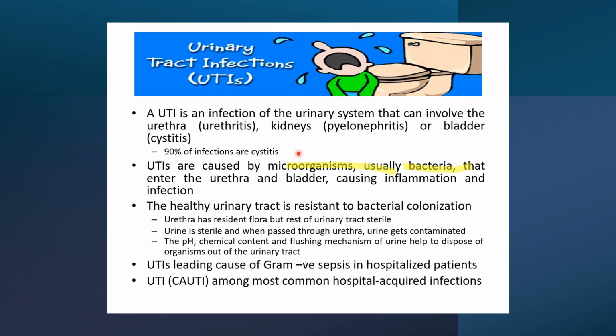Normally, in a healthy urinary tract, the bacteria are going to be destroyed by the natural resident flora that are found, maybe the pH and the sterile urine. However, obviously, as we'll discuss in the next slide, there are certain risk factors that can predispose to these. And it's worth keeping in mind that catheter-associated urinary tract infections are the leading cause of healthcare-related infections. So you'll commonly see them in the hospital.